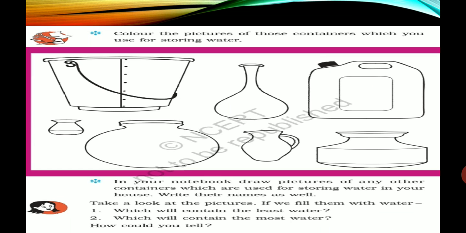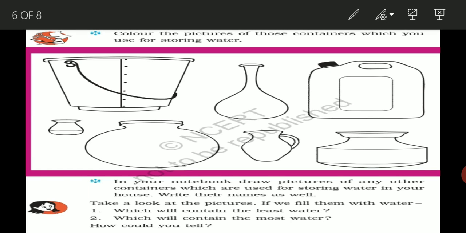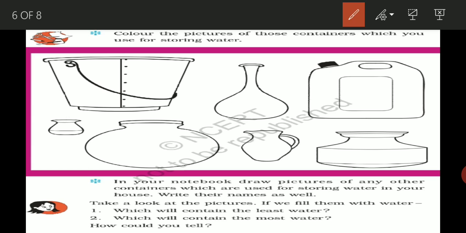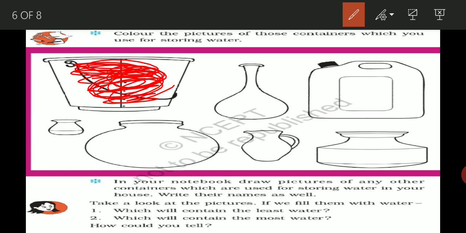Now the next part is, color the pictures of those containers which you use for storing water. You have to just color the pictures. If you use a bucket to store water, you just color this. In a similar way, if you use a tumbler to store water, you can color the tumblers also. If you use a gallon, you can color it also.